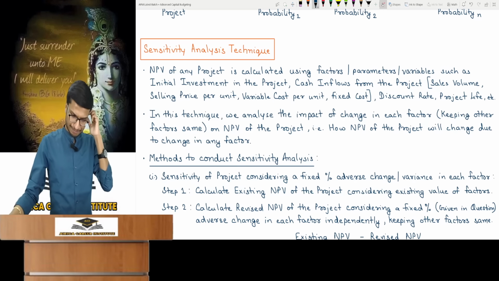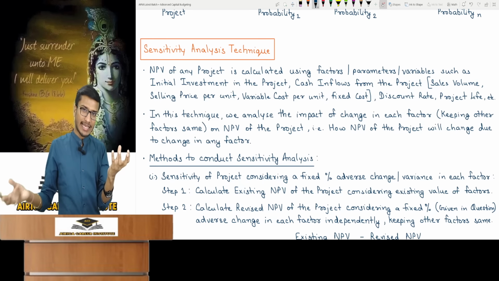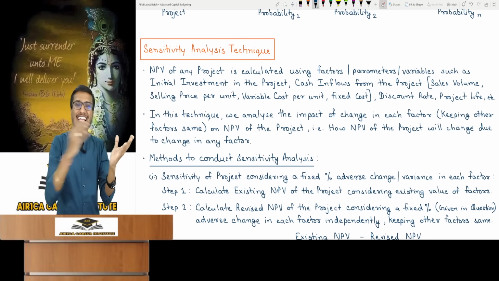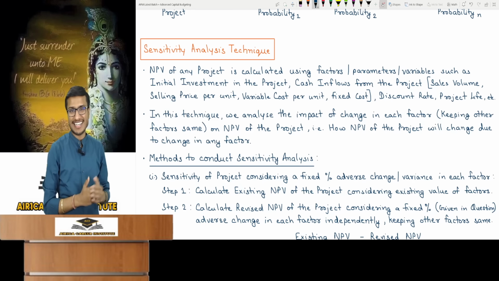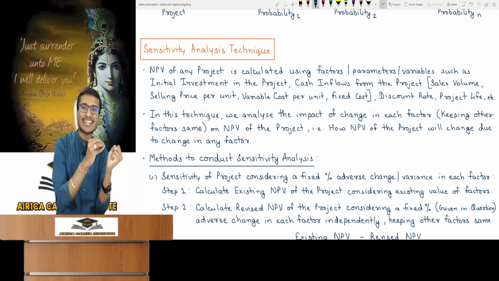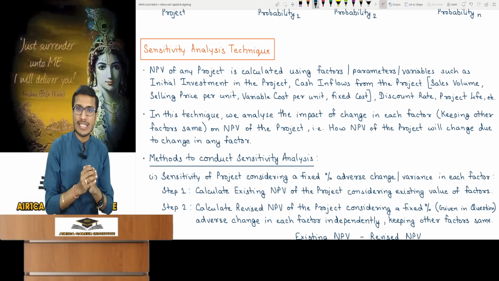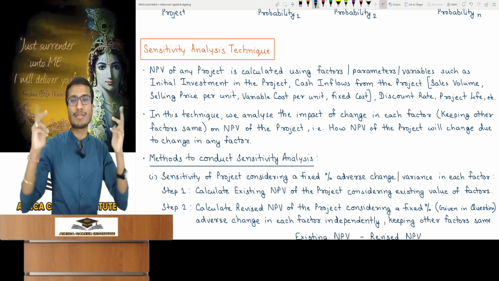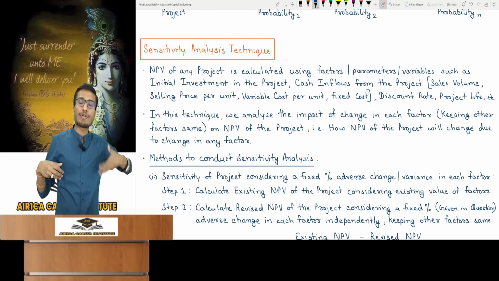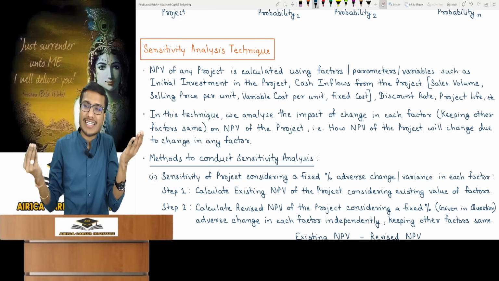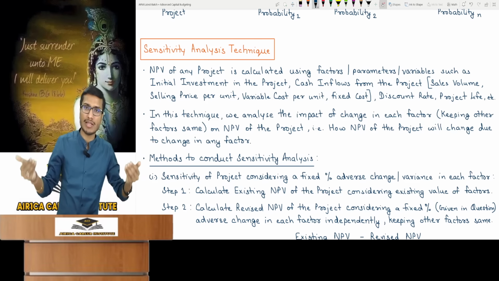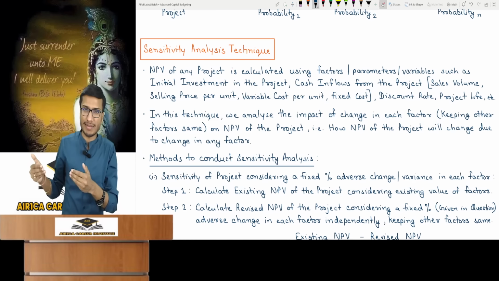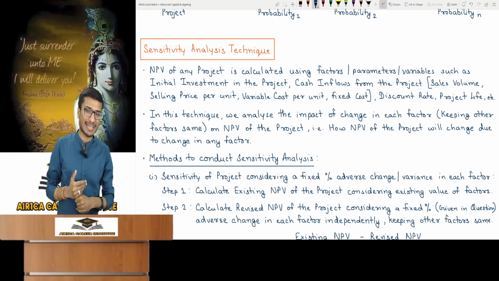Means I want to look at that. Now tell me which factor is my project's NPV most sensitive to? Meaning due to a change in which factor does my NPV suddenly decrease? Which factor is the NPV sensitive to? We often hear that this person is very sensitive about his mother. As soon as you say something about his mother, he'll flare up instantly. We just need to see that due to a change in which factor is the project's NPV suddenly flaring up, meaning getting worse. The project is getting ruined, meaning NPV is becoming zero. NPV decreasing is what we are talking about for now.